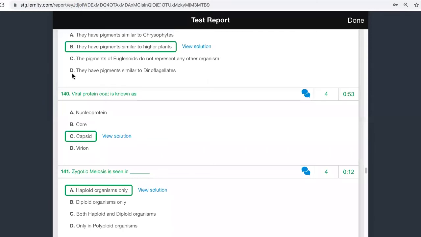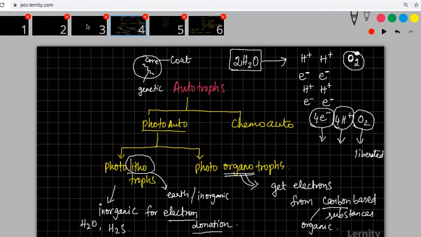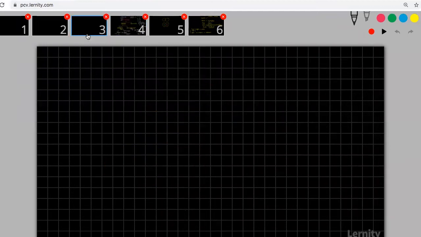There was someone who was asking about zygotic meiosis. Zygotic meiosis is seen in haploid organisms only. Why? Because what is zygotic meiosis? First meiosis will happen in the zygote.